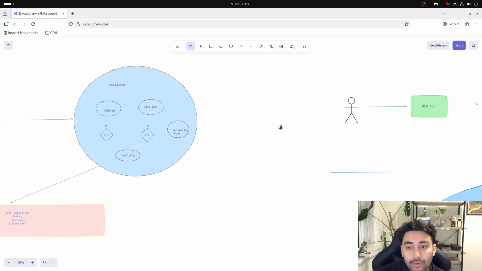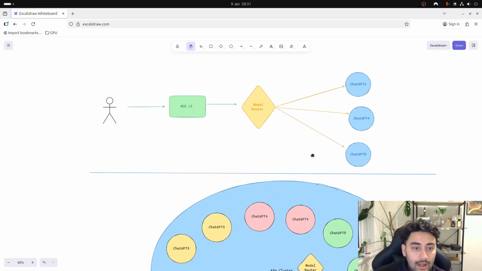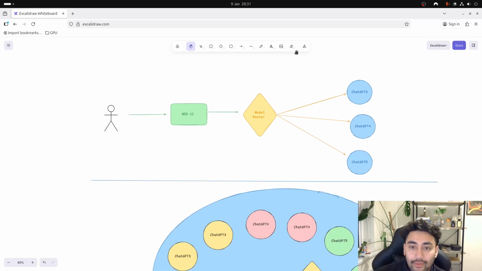So what I want to do for the next 3 months is this. We'll keep the traffic flow pretty much the same. The traffic flow is going to be like, a user will interact with our application through a web interface, right? Initially, this web interface sent the traffic directly to our LLM pod and then got a response back, right?